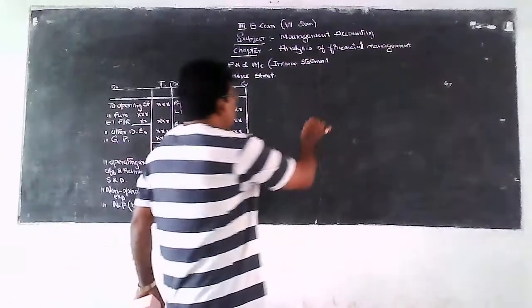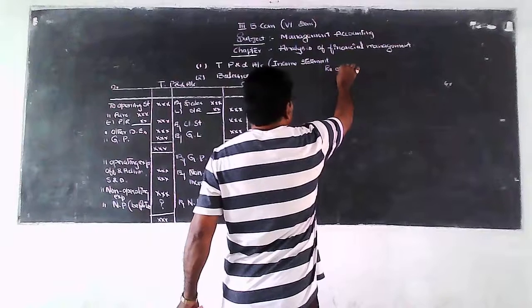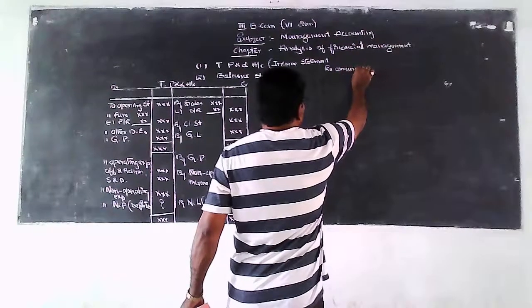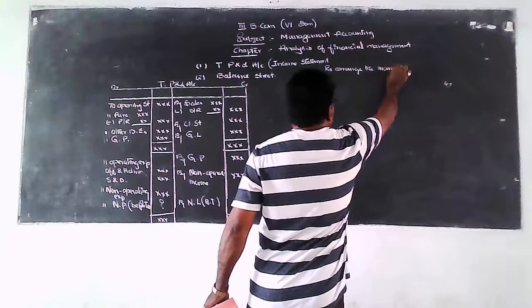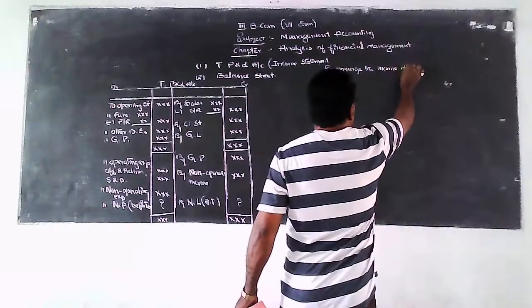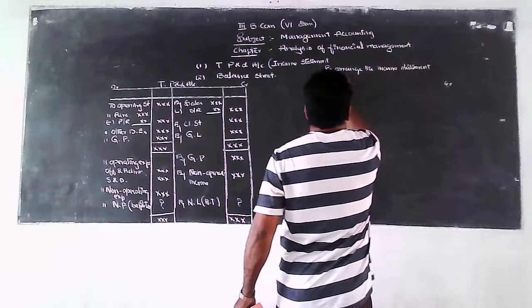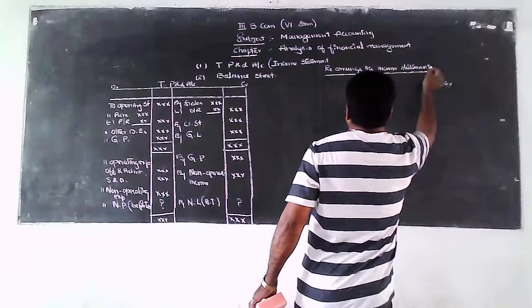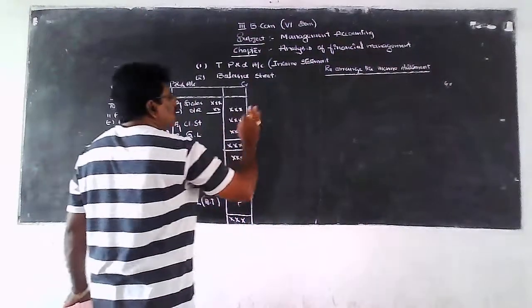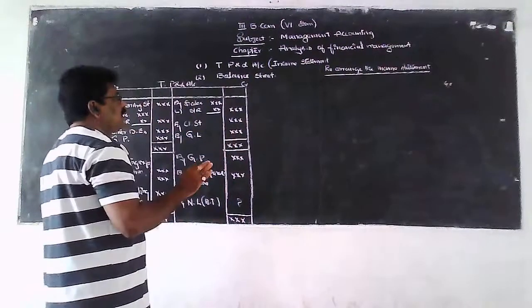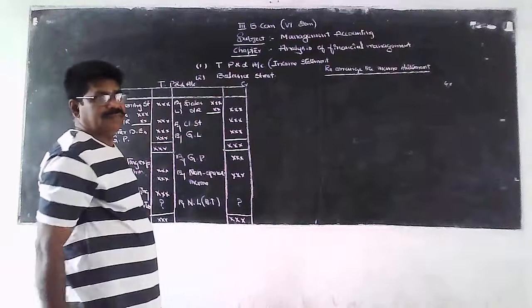So, how to rearrange the income statement? We should know the rearrangement of the income statement for the purpose of analyzing the statement.